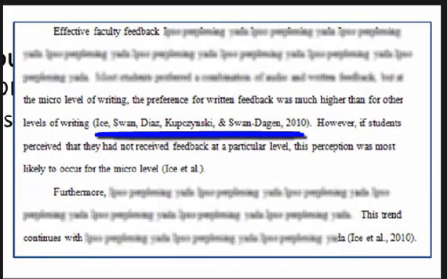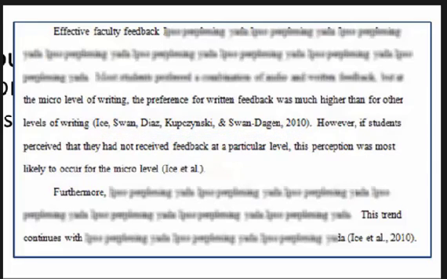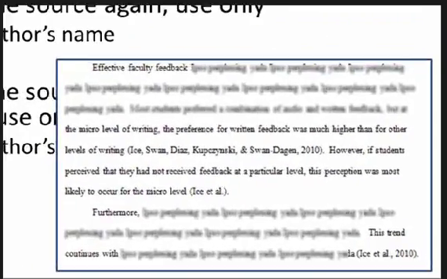The writer of this essay cites a paper by Ice, Swan, Diaz, Kupczynski, and Swan-Dagan from the year 2010. All 5 authors' names are included the first time the source is cited. In the next sentence, only Ice is included with the phrase et al. However, when the source is cited again in another paragraph, the year 2010 is included. Ice et al. 2010. The year is included this time because the source is being cited in a new paragraph.